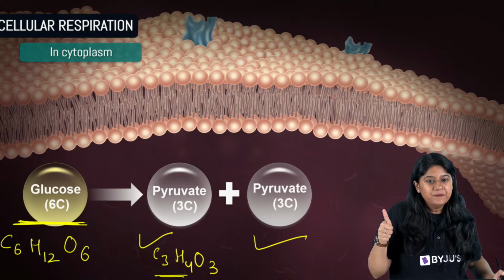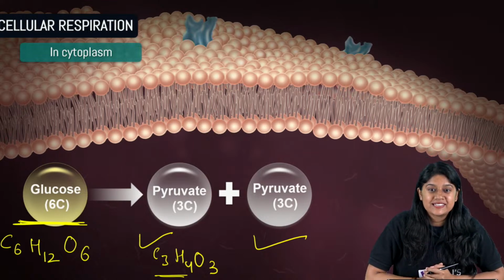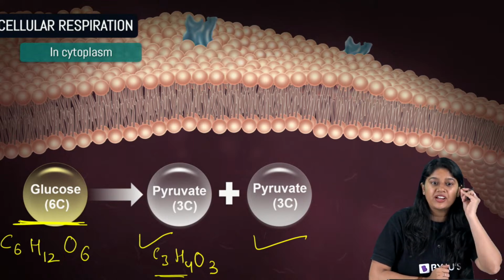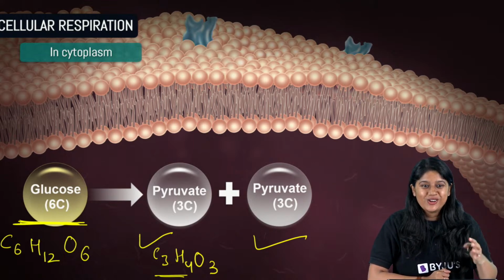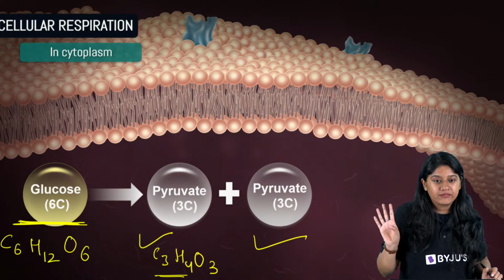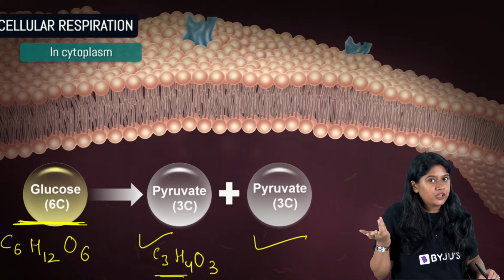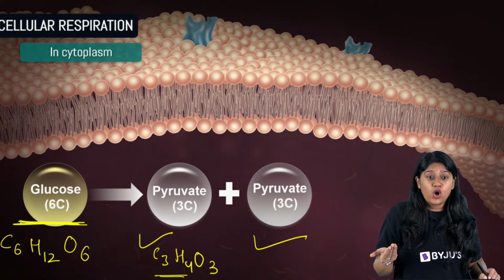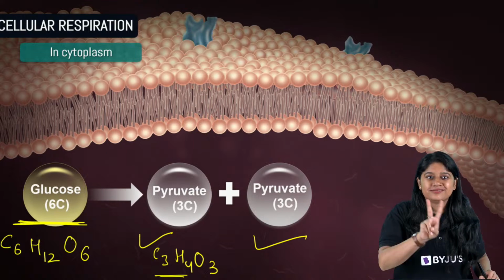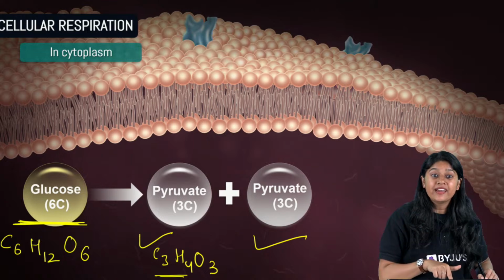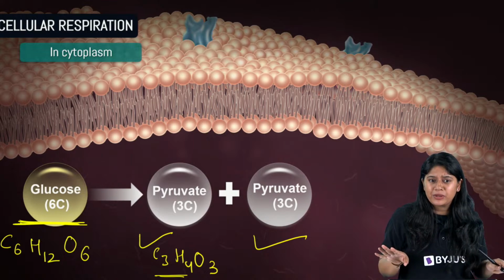Clear? Glucose is broken, we have 2 pyruvate. Remember this, everyone. Question: how many pyruvate molecules do we have after the breakdown of glucose? There are 2.